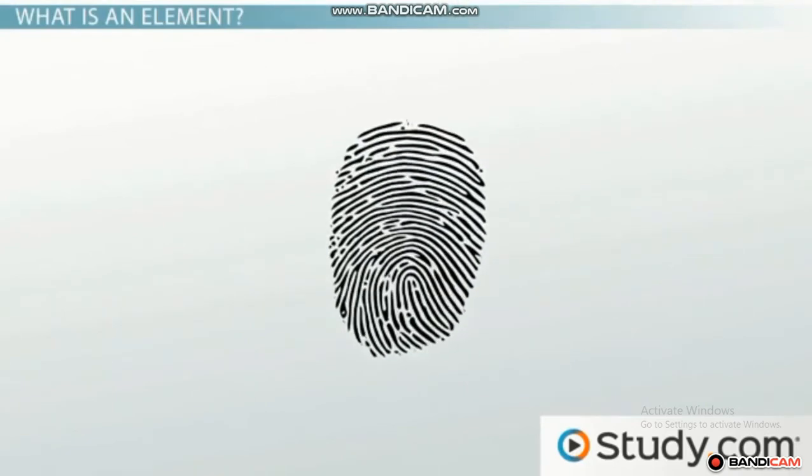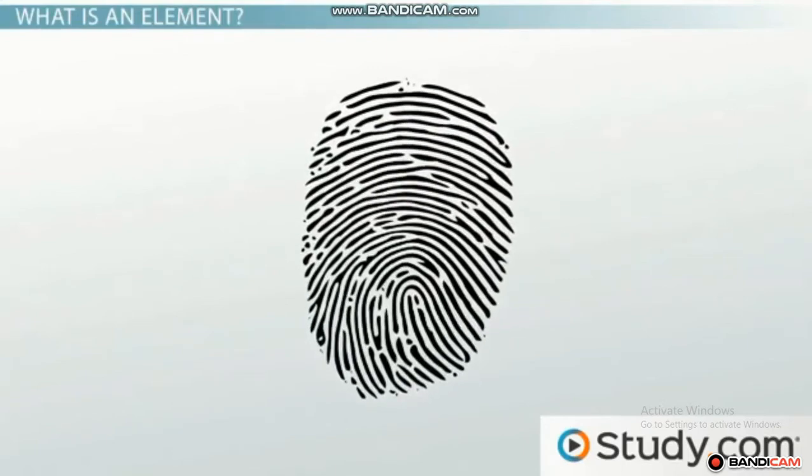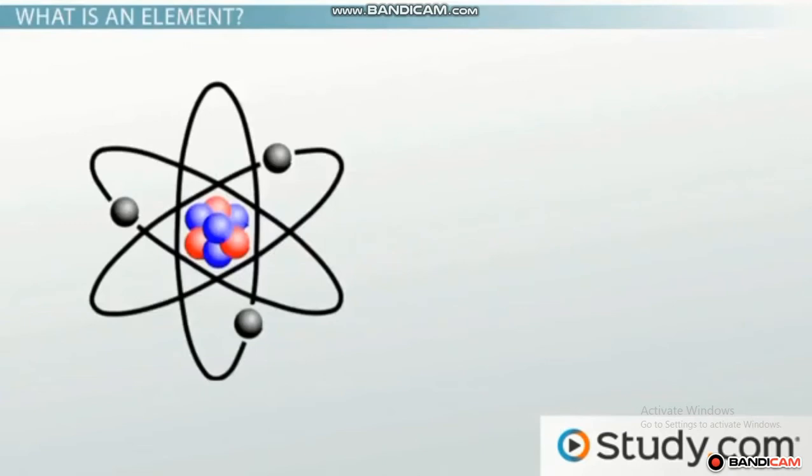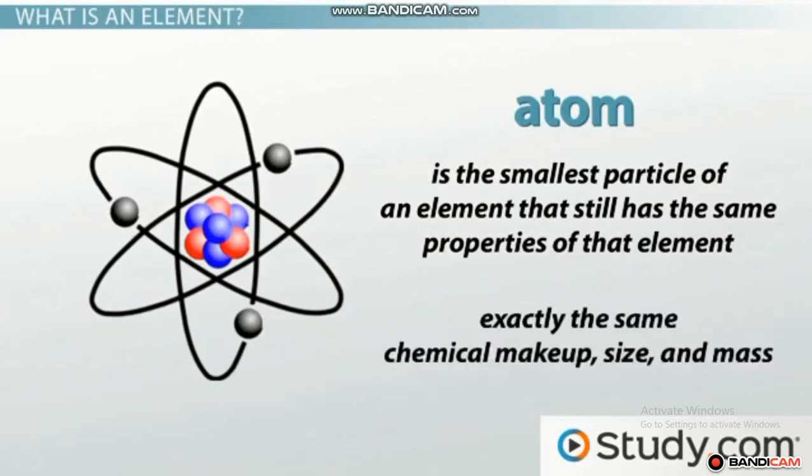You can think of each kind of element having its own unique fingerprint, making it different than other elements. Elements consist of only one type of atom. An atom is the smallest particle of an element that still has the same properties of that element. All atoms of a specific element have exactly the same chemical makeup, size, and mass.